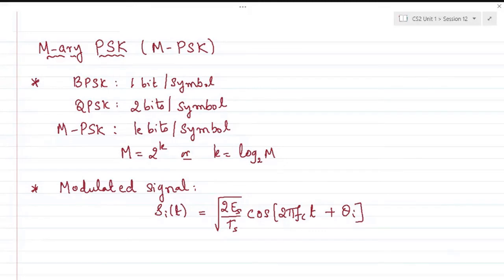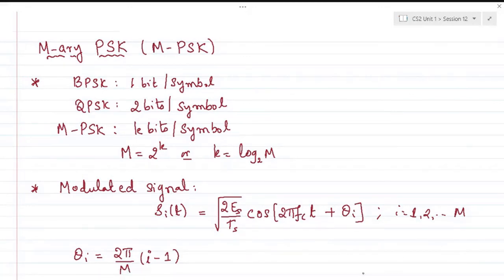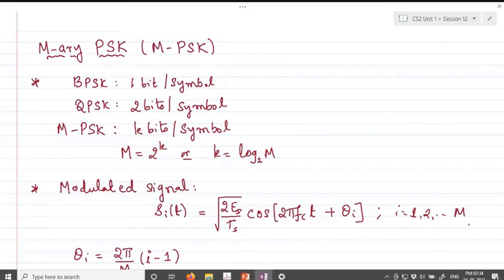So theta i, as we know, in general varies from i equal to 1 up to M levels. So this theta i is represented as 2 pi over M times i minus 1. As I told, Es and Ts represent the energy of the symbol and the symbol duration.